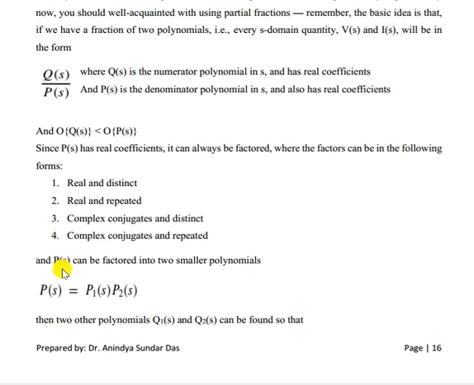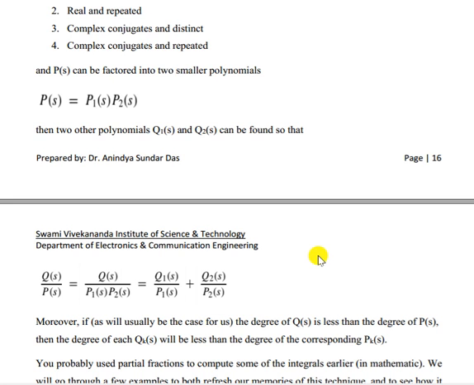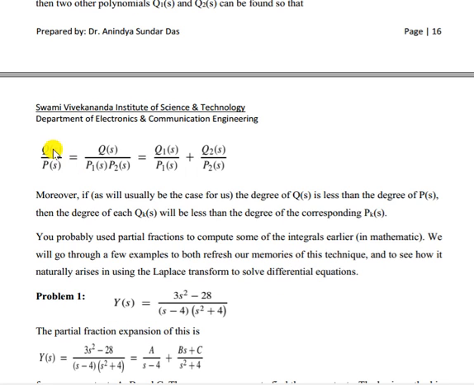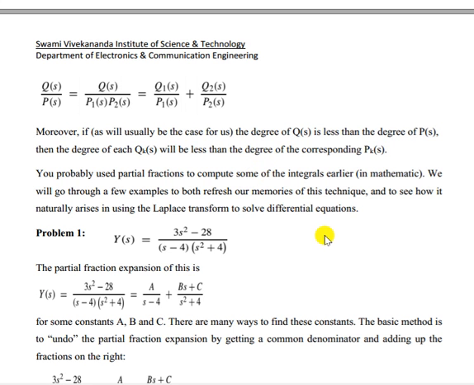So P(s) can be factorized into two smaller polynomials, like P1(s) and P2(s), and Q(s) similarly into Q1(s) and Q2(s). So we can write Q(s) by P(s) equal to Q(s) by P1(s) into P2(s). Again we can write it as Q1(s) by P1(s) plus Q2(s) by P2(s). Then we have to find the solution.